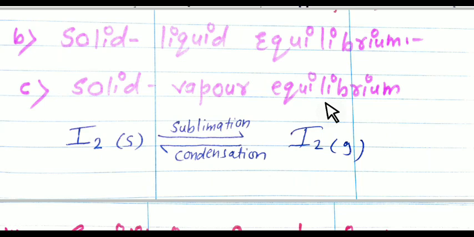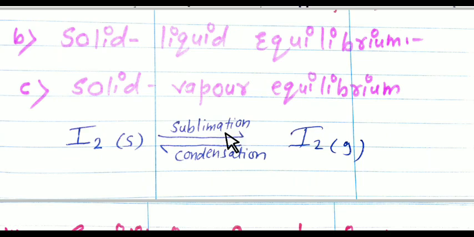Solid to vapor means solid is directly changed into a vapor, so the process is known as sublimation. Students, always remember, normally a solid first changes into a liquid and then into a gas. But here the solid is directly changed into a gas. It means that the process is sublimation.